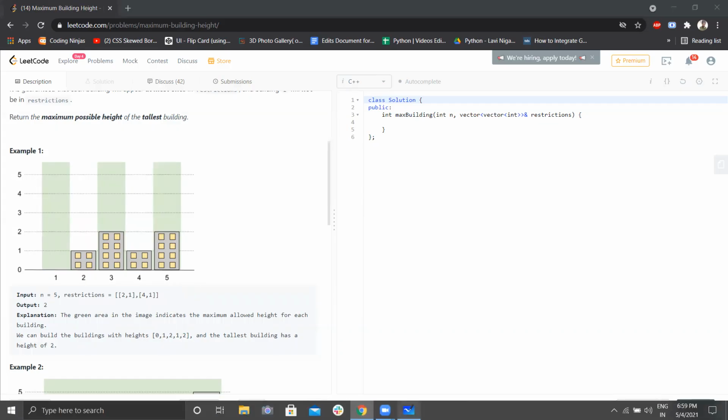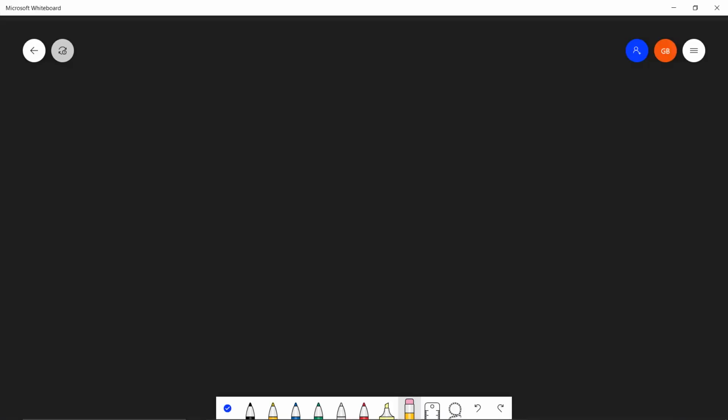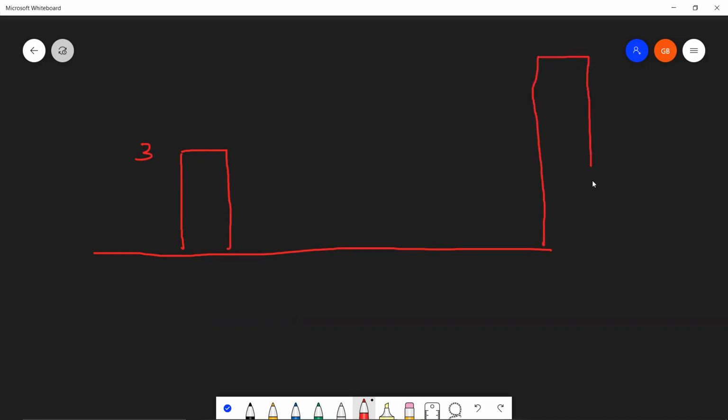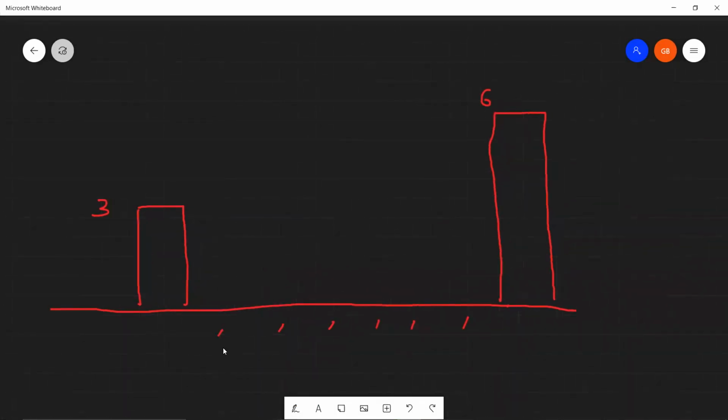Let me draw an example over here. This is the city line, and let's say we have this building of height 3, and over here I'm going to make a building of height 6. There are 6 points in between, 6 spaces that need buildings in them. Since we're at 3 right now, the obvious choice,